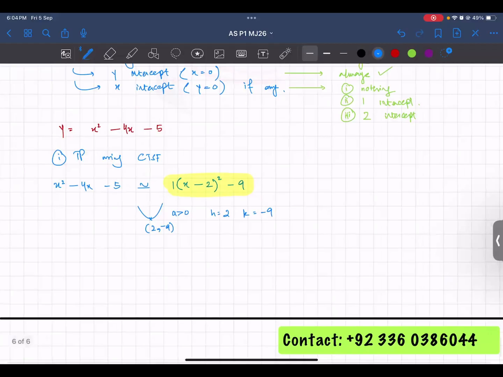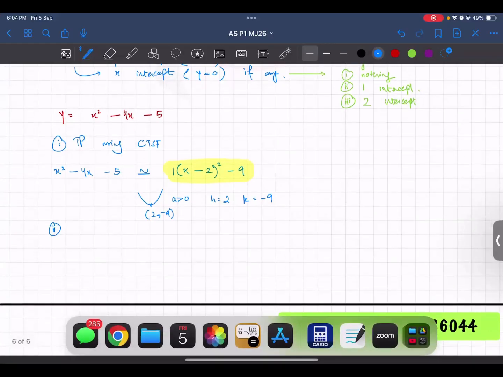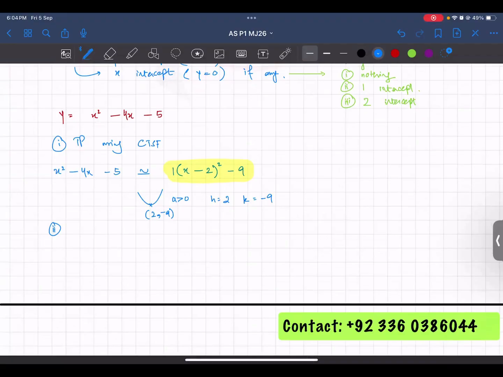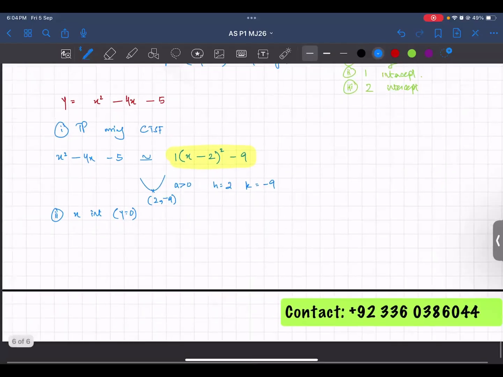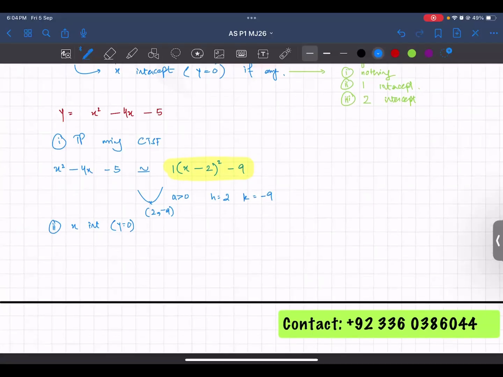Then we need the x intercept. So your y would be 0. Always on your x intercept, your y is always 0. ये रट्टा लगा लो. अभी आगे चैप्टर कोऑर्डिनेट ज्योमेट्री आएगा, वहां पे भी काम आएगा. रट्टा लगाओ. x इंटरसेप्ट पर y 0 होता है. So y is 0 and you get a quadratic equation x square minus 4x minus 5.